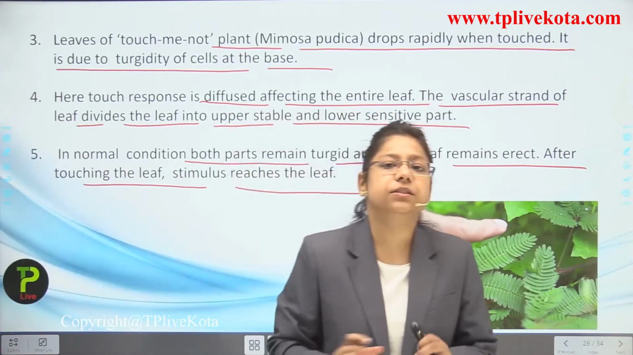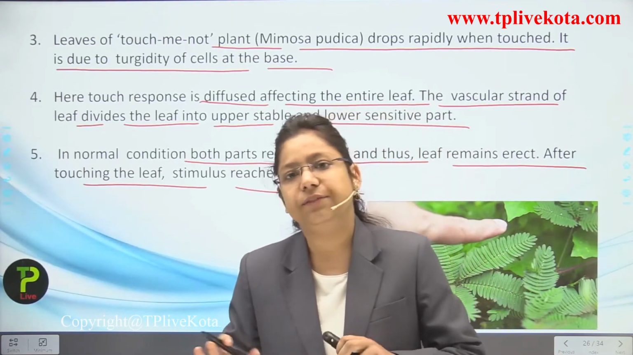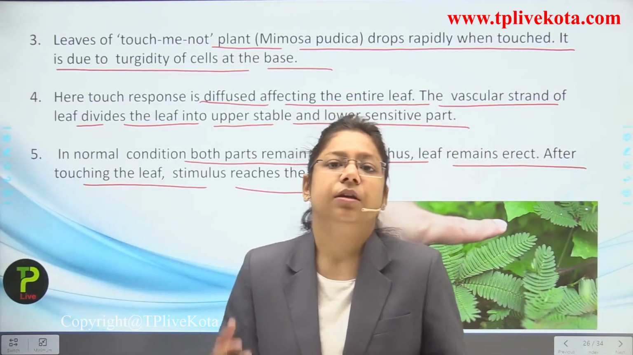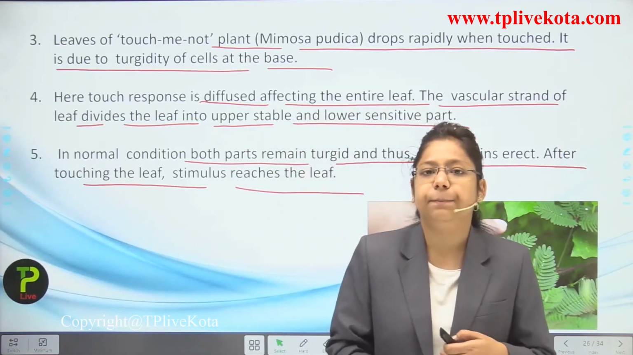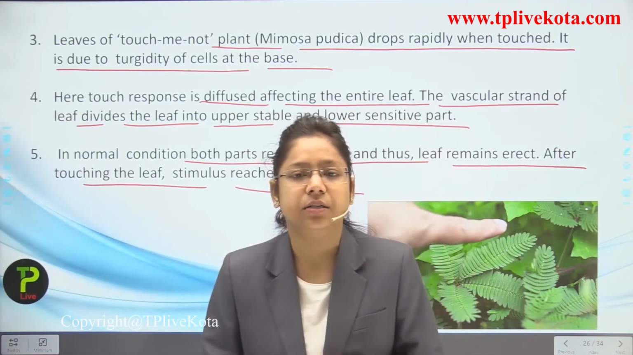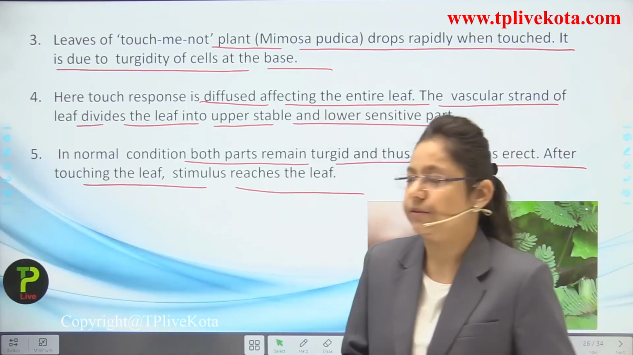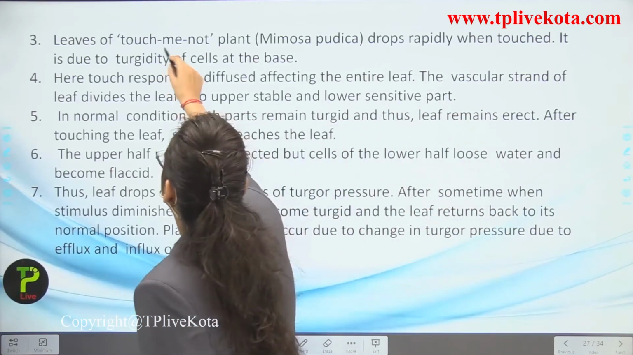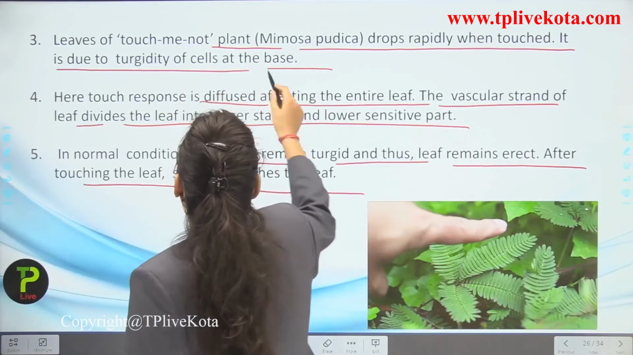Okay, so what happens in normal conditions? You can see the plant in a relaxed position. No leaves are closed, but when we touch it, what happens? The pulvinus is present inside it. So what happens? The loss of water occurs, turgidity changes, and because of that, the leaves close themselves. Okay. Now, leaves of the touch-me-not plant drop rapidly when touched. It is due to the turgidity.